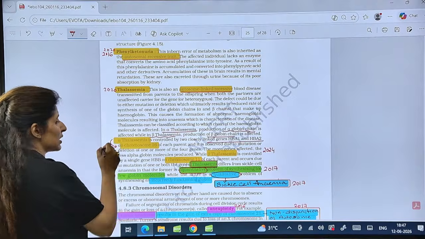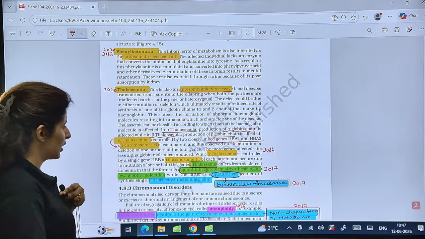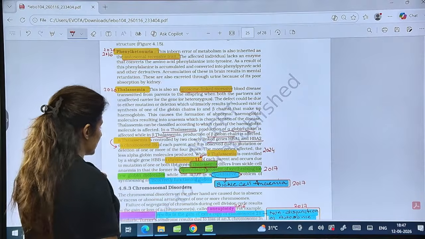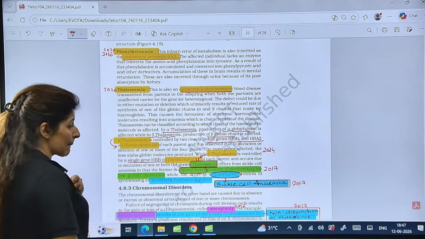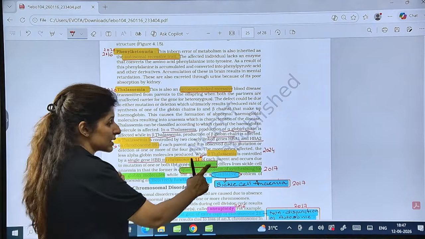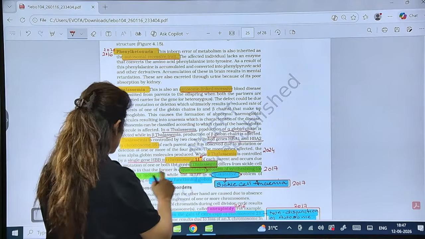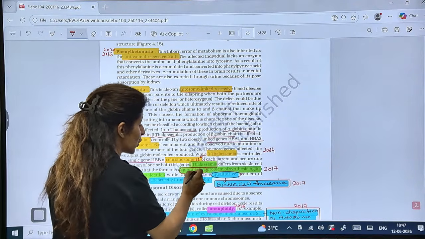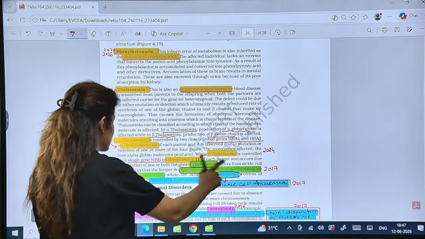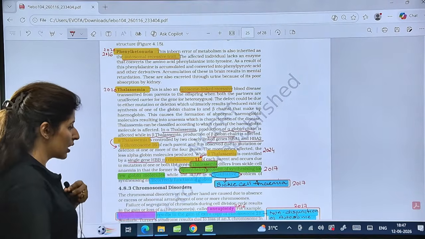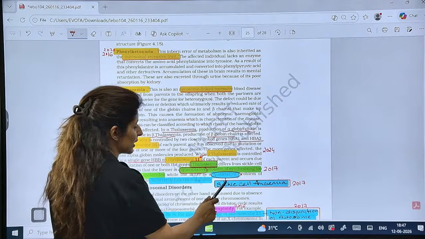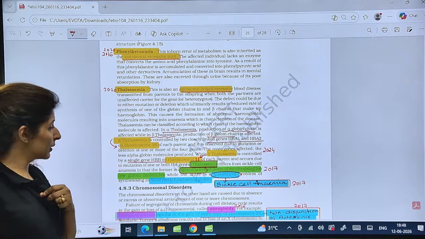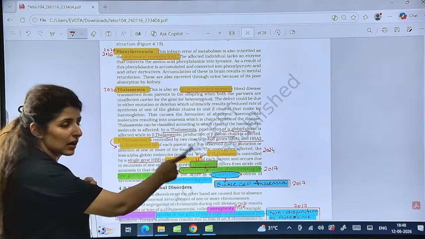This has already been asked in 2024. In beta thalassemia, chromosome number 11 is affected and the gene involved is HBB. Thalassemia differs from sickle cell anemia in that thalassemia is a quantitative problem of synthesizing too few globin molecules, while sickle cell anemia is a qualitative problem with incorrectly functioning globin. So all these lines are PYQs.